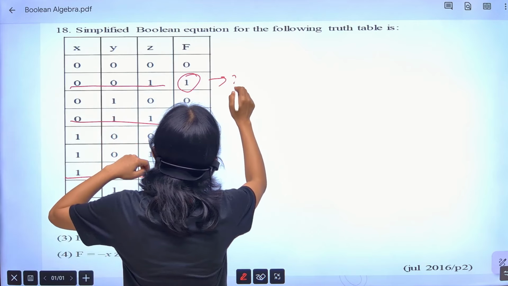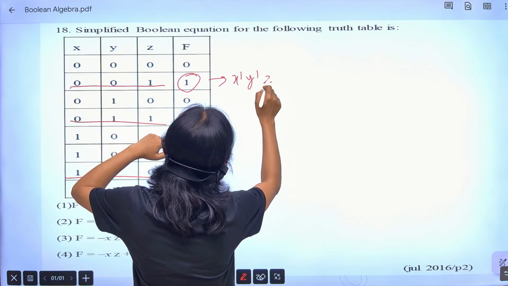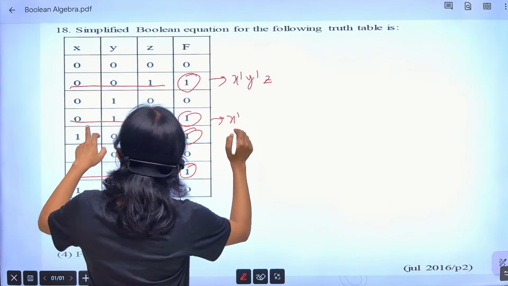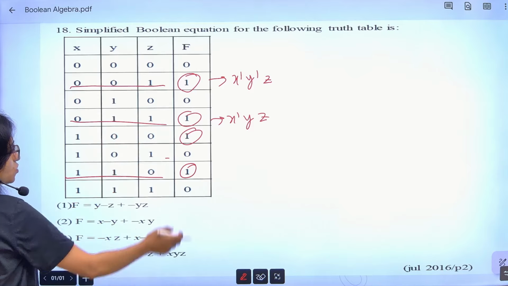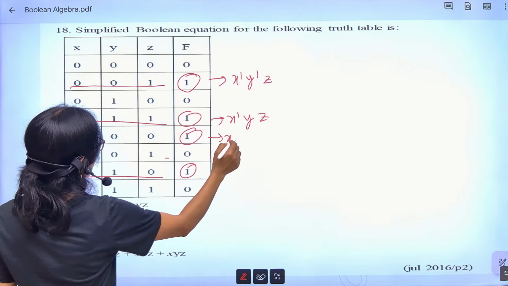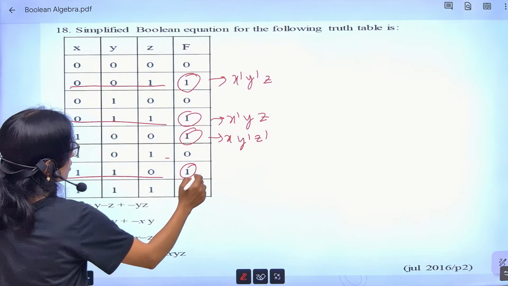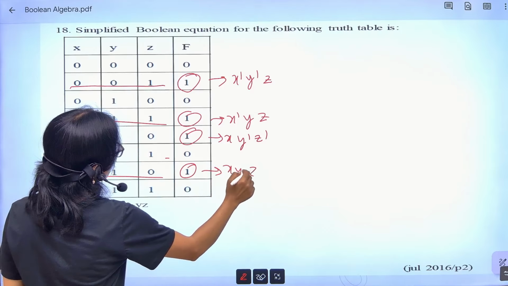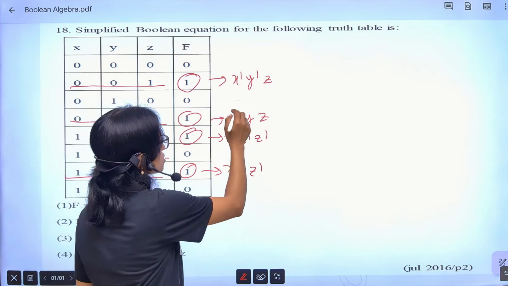What is my expression coming here? You are getting here x bar, y bar, z. Here you are getting x bar, y, z, because 0, this is 1, 1 means y, z. Here you are getting x, y bar, z bar, right? Here you will get x, y, z bar. Now you can add all these values.